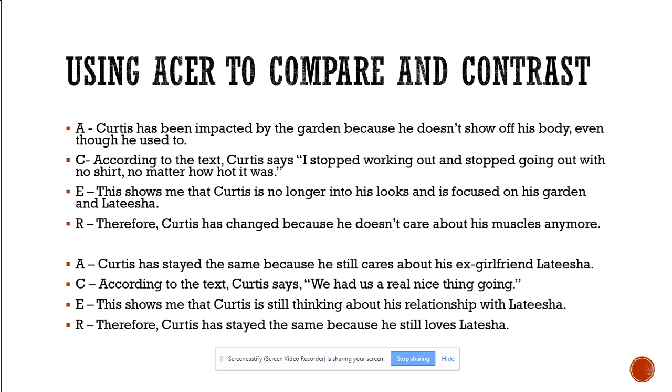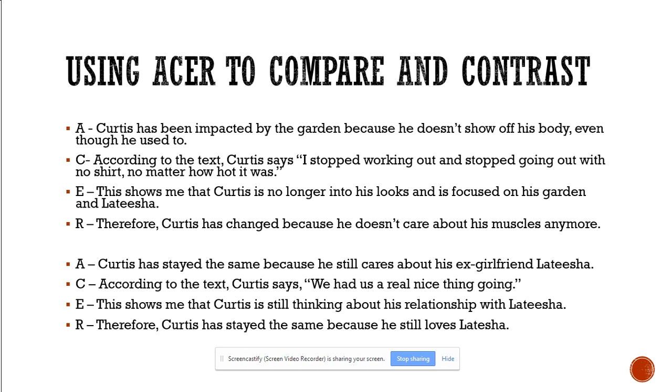So for my A, Curtis has stayed the same because he still cares about his ex-girlfriend Letitia. C, according to the text, Curtis says, we had us a real nice thing going. E, this shows me that Curtis is still thinking about his relationship with Letitia. And R, therefore, Curtis has stayed the same because he still loves Letitia.